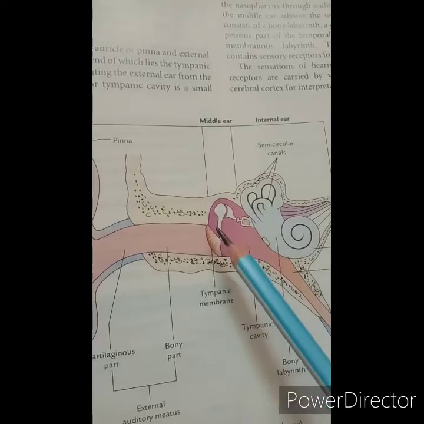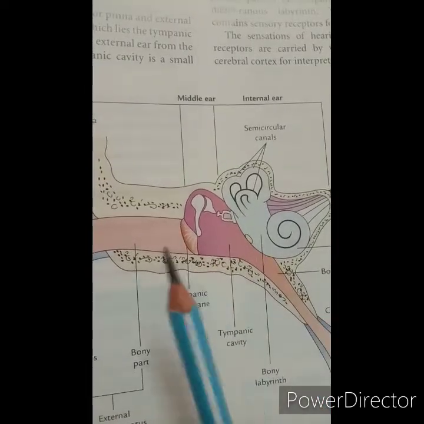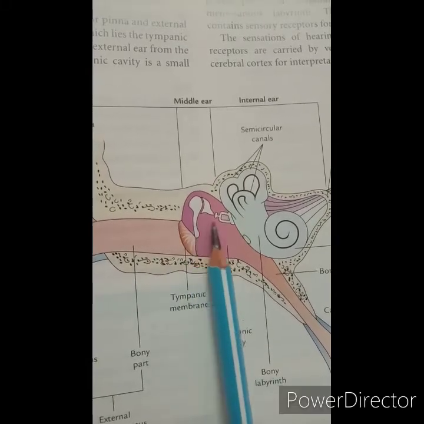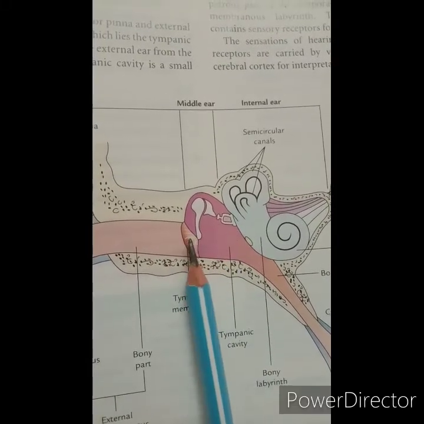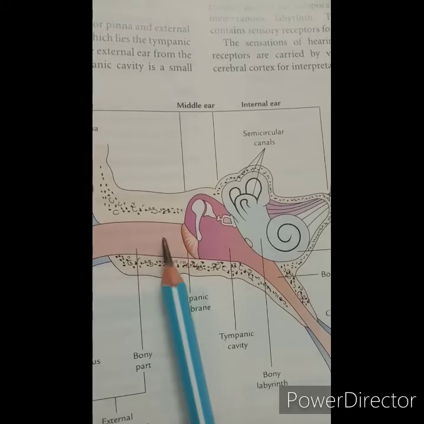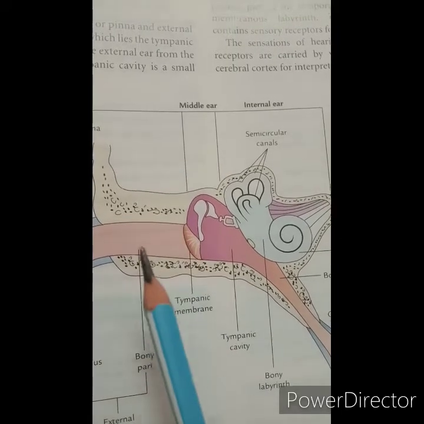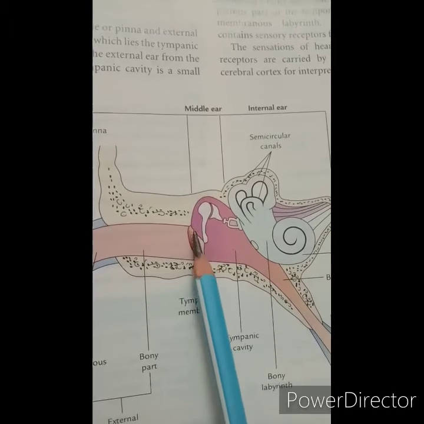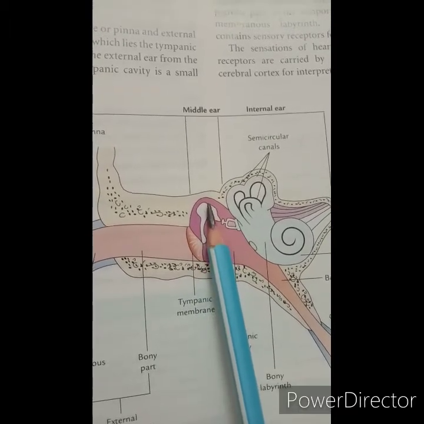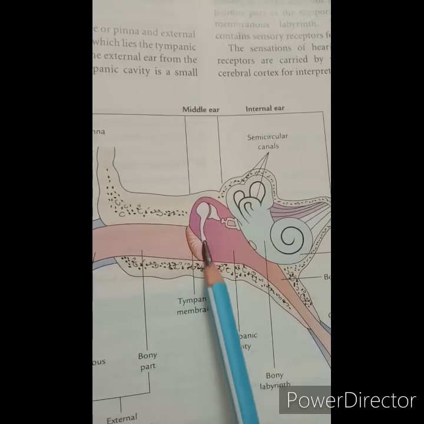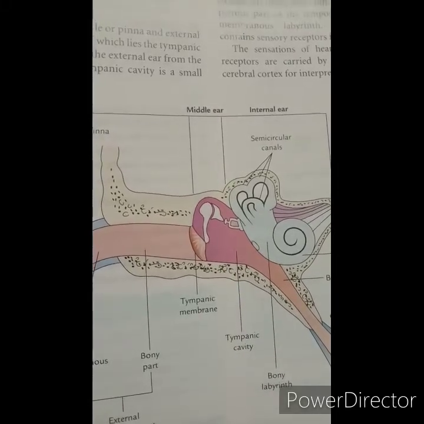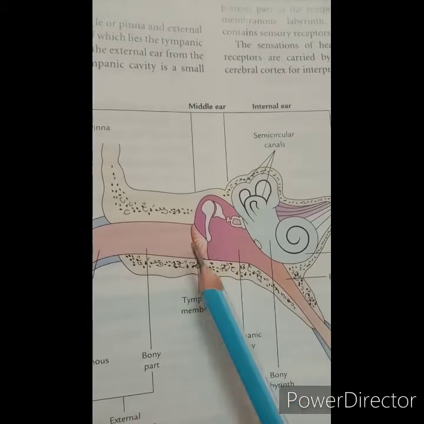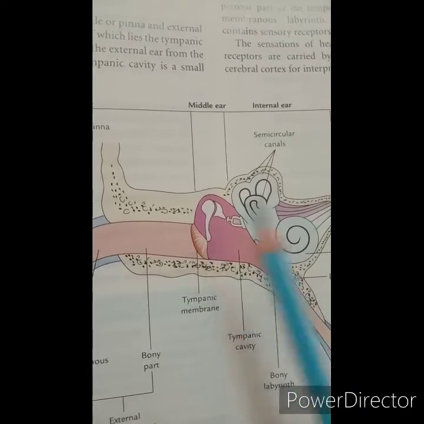Then it has two surfaces, the outer surface and the inner surface. The outer surface is lined by the skin and is concave in shape, and the inner surface is attached with the handle of the malleus, and it is convex in shape. Then it is divided into two parts, the pars tensa and the pars flaccida.